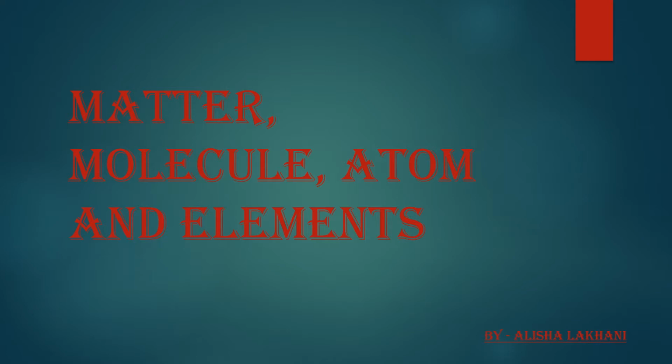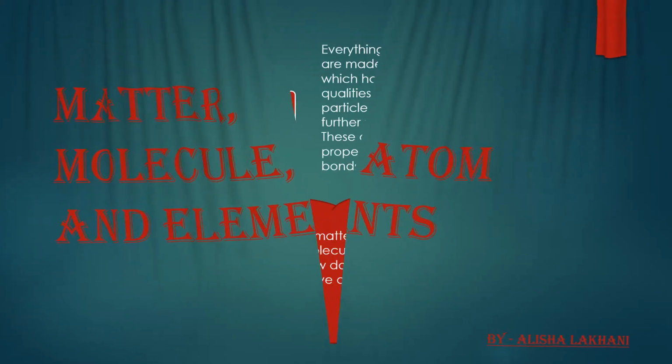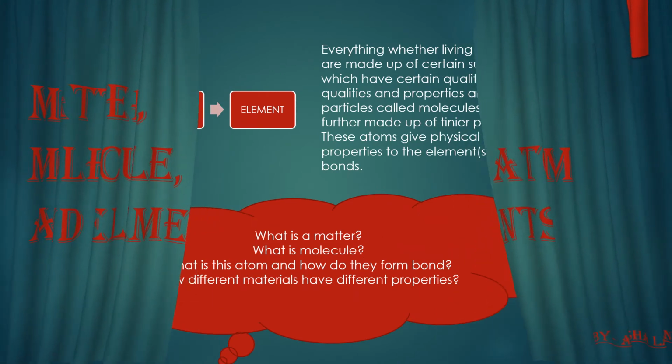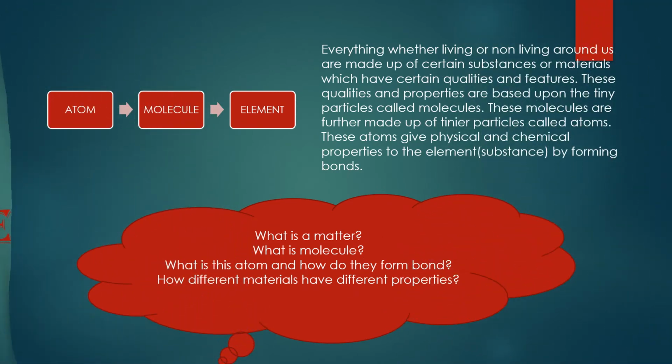Everything, whether living or non-living, around us is made up of certain substances or materials which have certain qualities and features. These qualities and properties are based upon the tiny particles called molecules, which are made up of the tiniest particles called atoms.